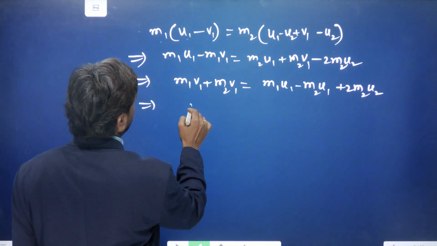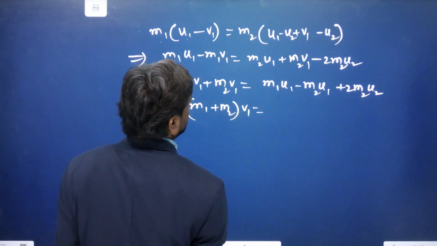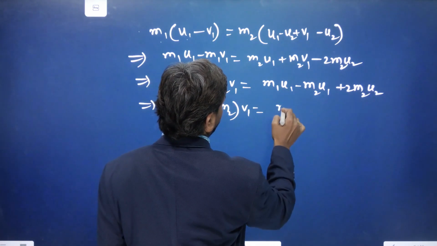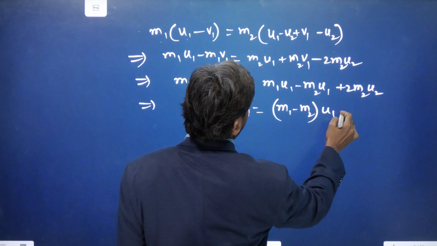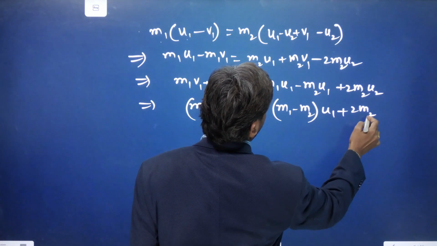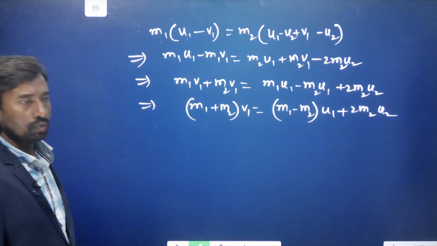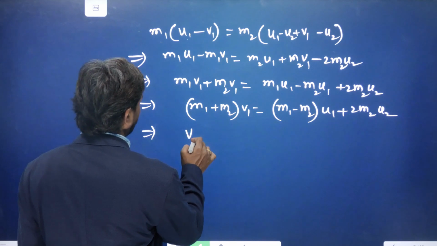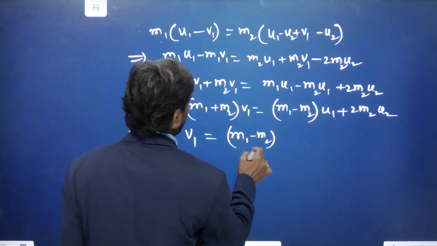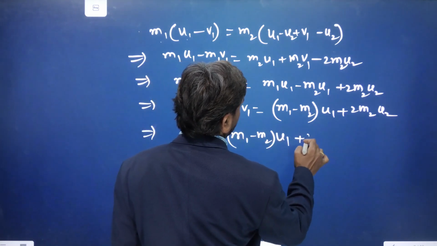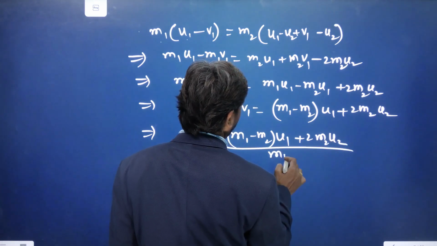If we take v1 common here, (m1 plus m2) into v1 is equal to, here taking u1 common, (m1 minus m2) into u1 plus 2 into m2 into u2. Now send this m1 plus m2 to that side. What do we get? We will get the v1 value: v1 is equal to ((m1 minus m2) into u1 plus 2 m2 u2) divided by (m1 plus m2).